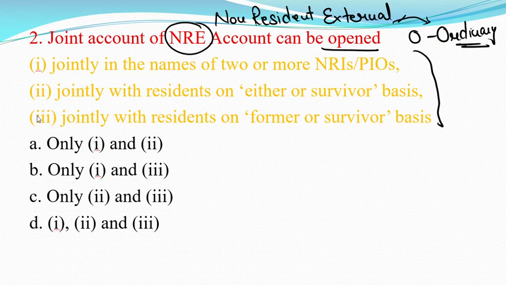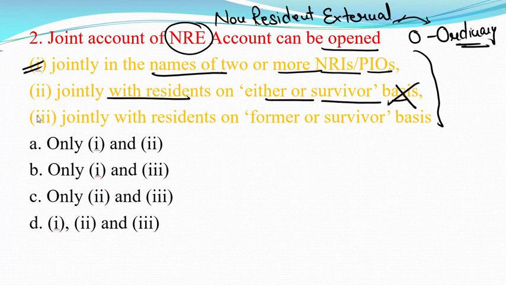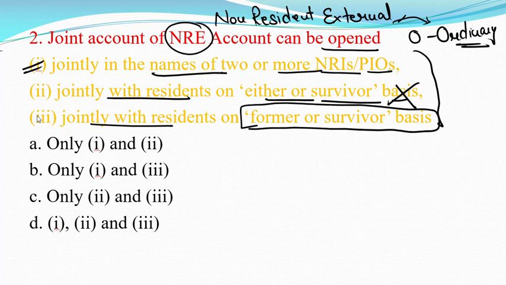So these NRE accounts can be opened jointly in the names of 2 or more NRIs or PIOs. Yes, this is true. The second one is jointly with the resident on either or survivor basis. No, these types of accounts are not opened on either or survivor basis. These accounts are opened jointly with residents on former or survivor basis.